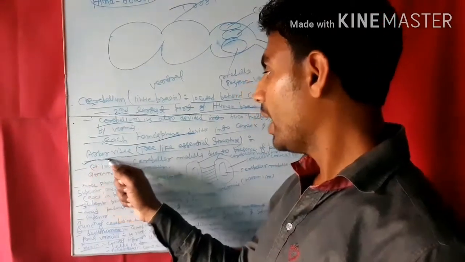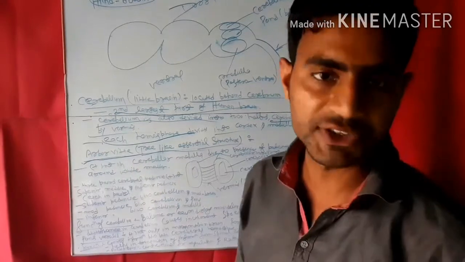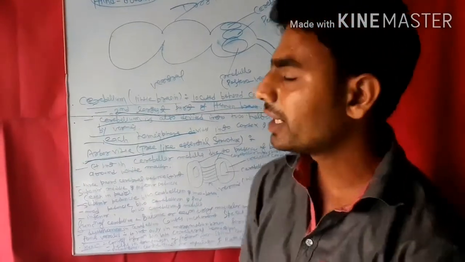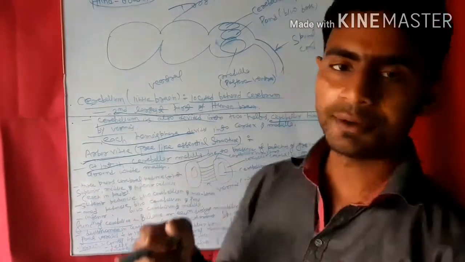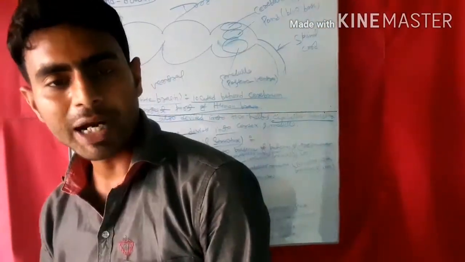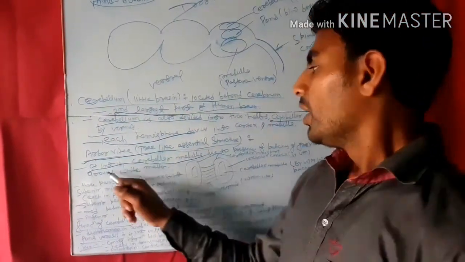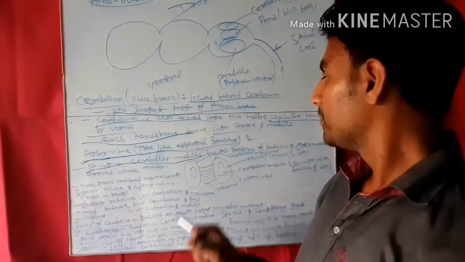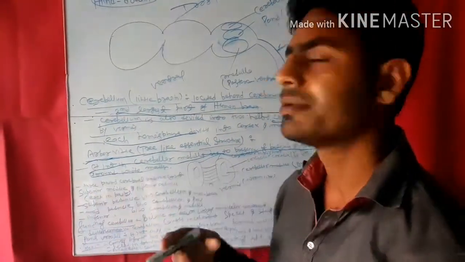One term is the arbor vitae. Arbor vitae is a tree-like structure present in the cerebellar medulla. Each cerebellar hemisphere is divided into cortex and medulla. In the medulla part, the arbor vitae is present due to patches of grey matter around white matter.